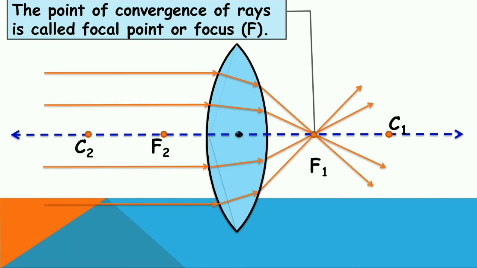See, every lens has two centers of curvature because they have two surfaces. So regarding that, they have two foci.